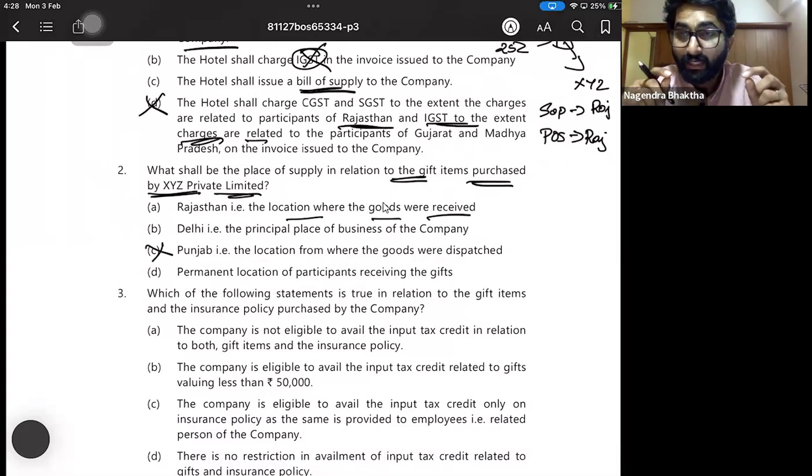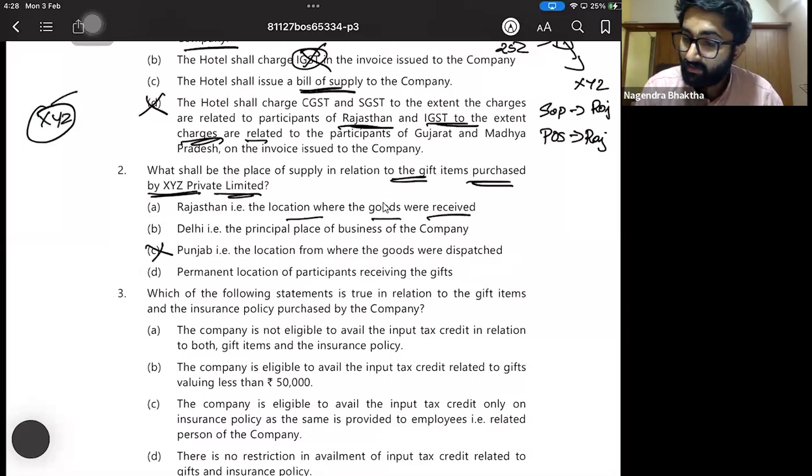For goods, it is section 10, subsection 1, clause B, the bill to ship to model. XYZ's registered place is in Delhi, and they came to Rajasthan.